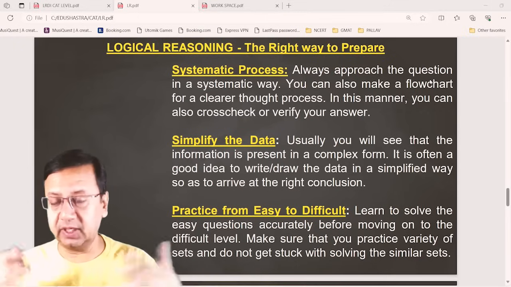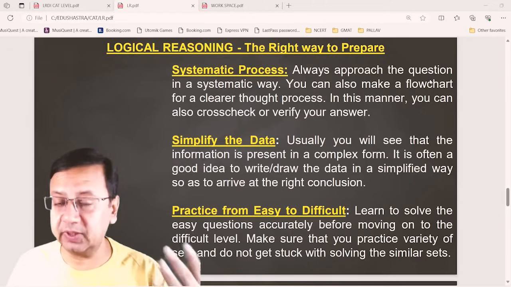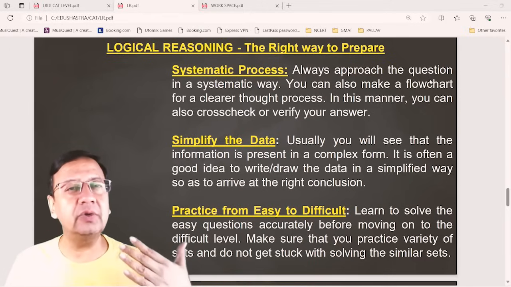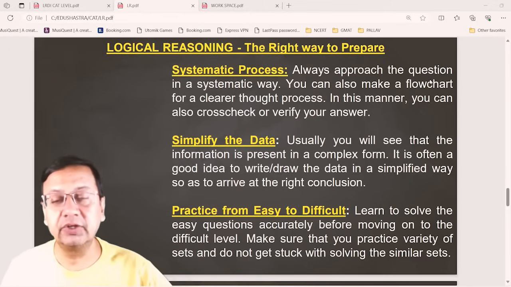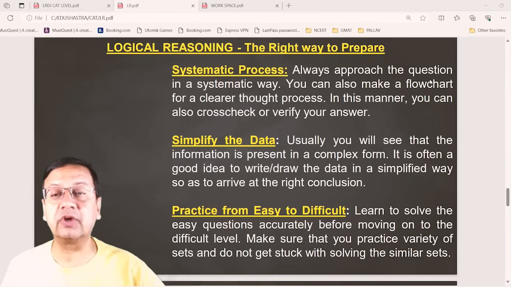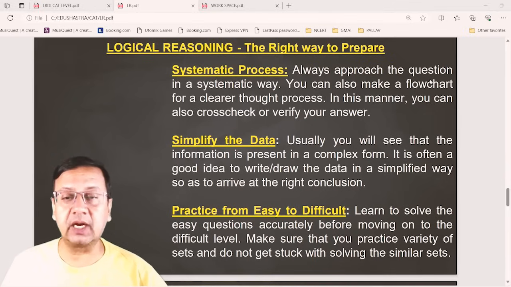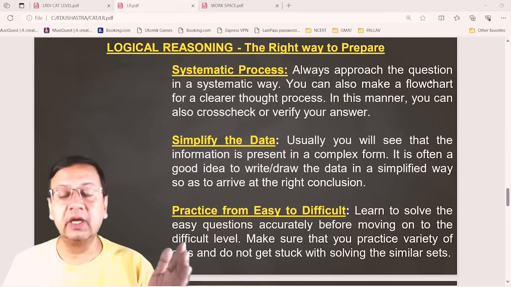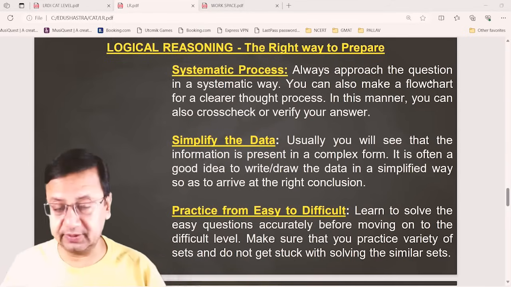And once you get a feeling, okay, I'm not able to solve the question, I'm not able to understand the question, even when you are solving the easier ones, you will have difficulty solving the sets, right? So just start from easy to difficult so that you can build up your confidence, right?